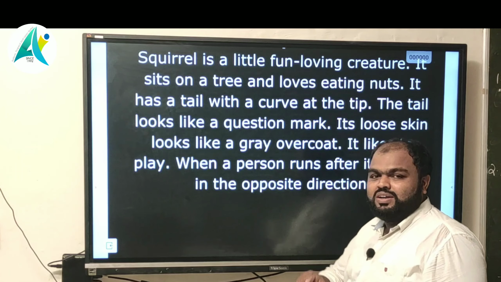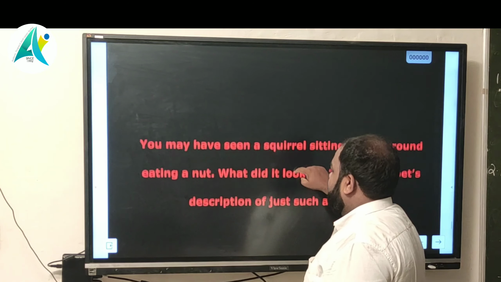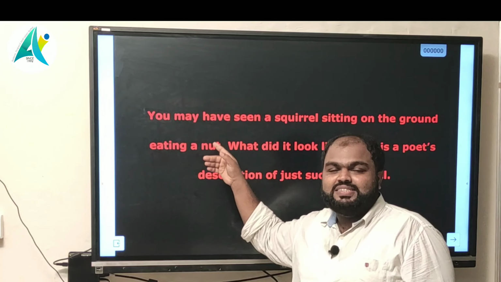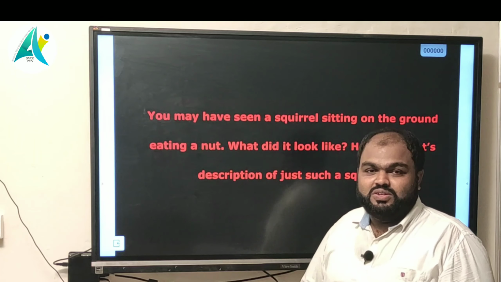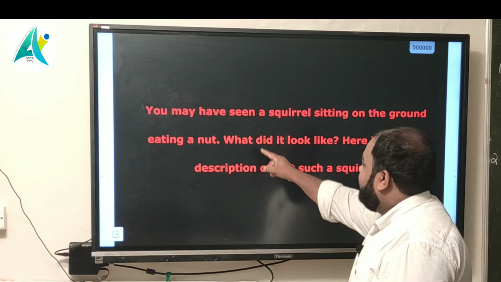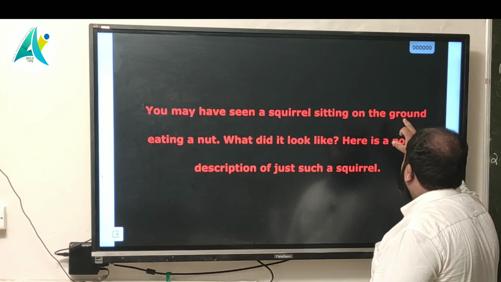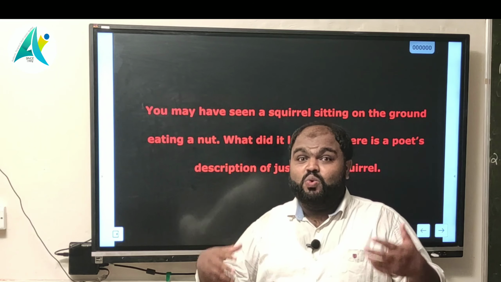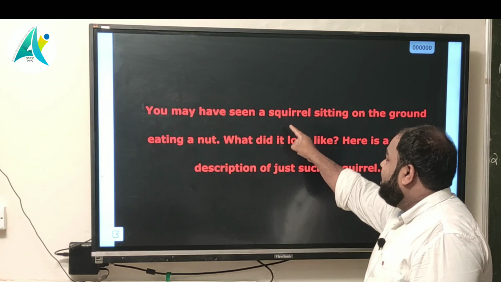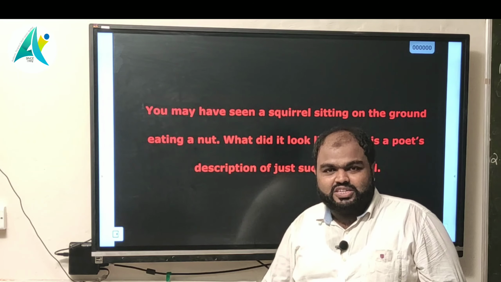So let's look at the next part. Here the poet is asking us something about this poem. Us means my children. That is, you may have seen a squirrel sitting on the ground at least one time in your life.